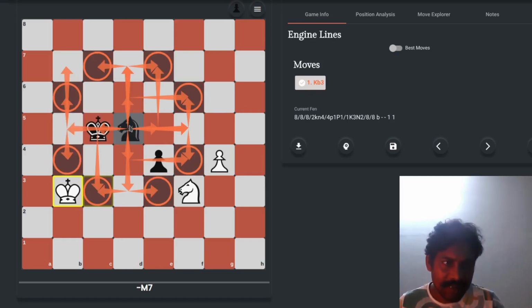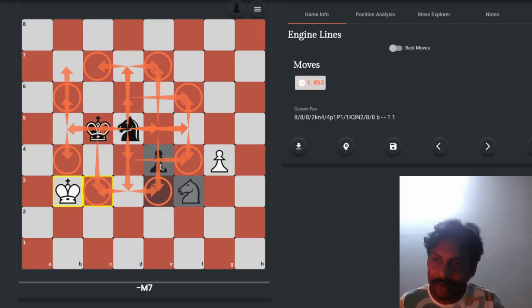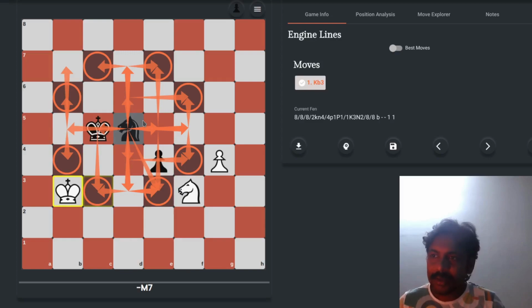You also need to understand that, let's say I want to move to this particular square, and one way is to go from here to here, but there is a pawn in between. This pawn cannot stop the knight from going to this square, because the knight has the ability to jump to another square, jumping over other pieces. It could be its own pieces as well as the opponent's pieces.